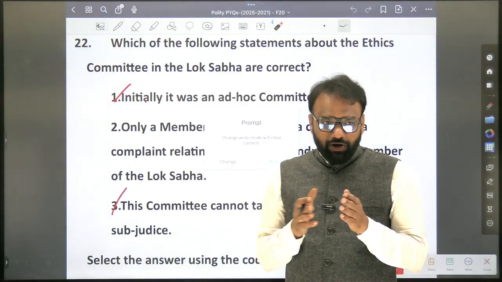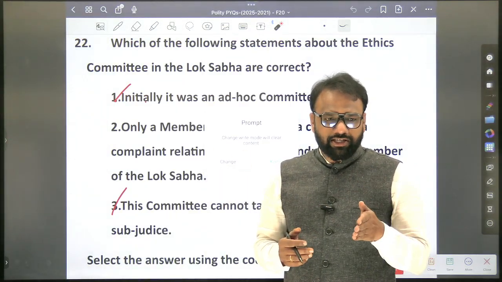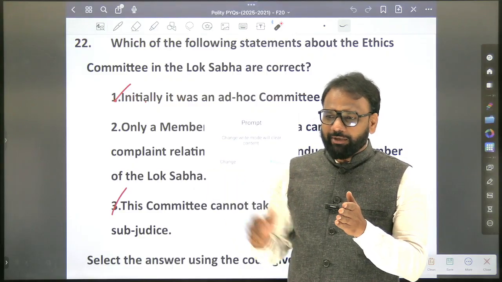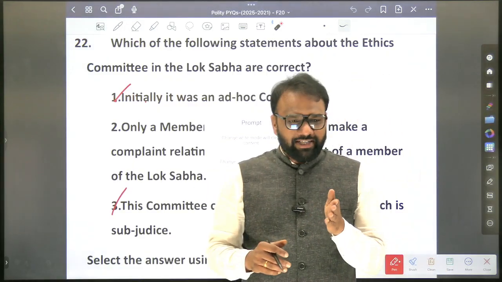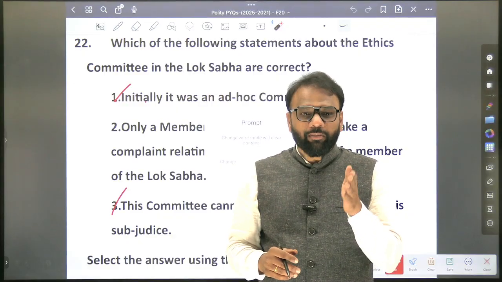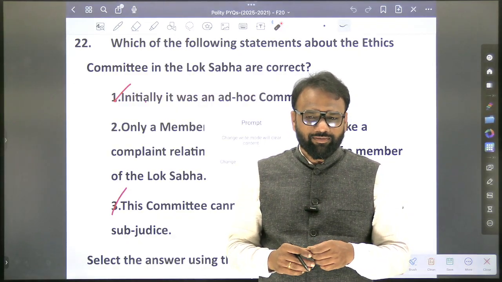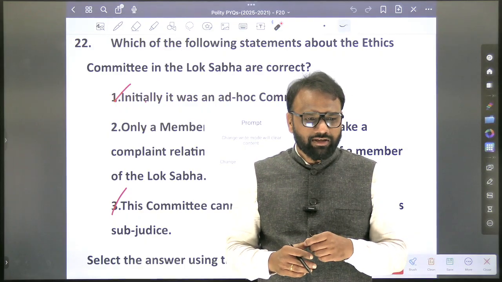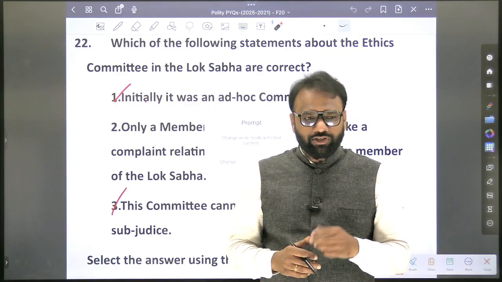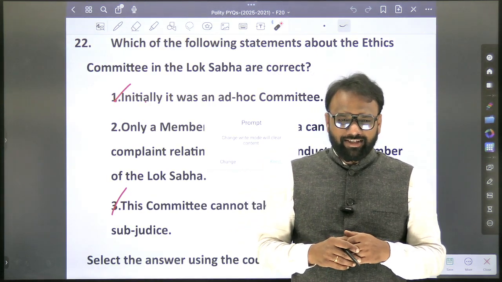So in that context, we have listed few committees which are important from exam point of view. So one I already listed, public accounts committee. Which are the other committees? Estimates committee. Next, committee on public sector undertakings. Next, departmental standing committee. So how many members are there in departmental standing committee? Yes, 31. Okay, 31.